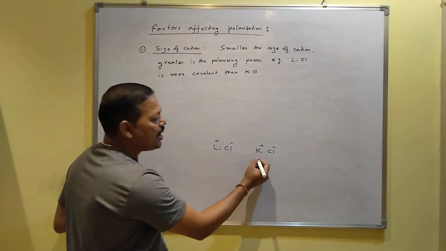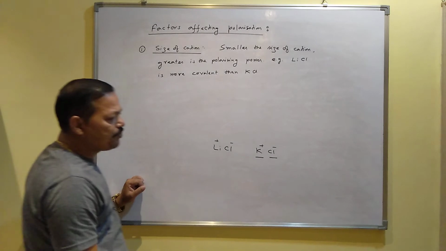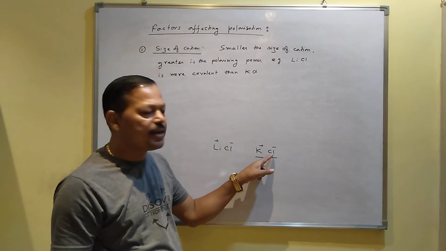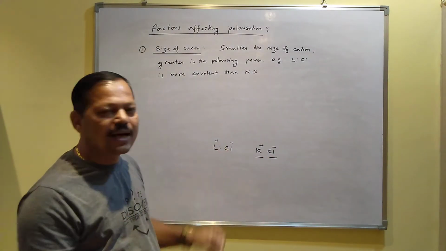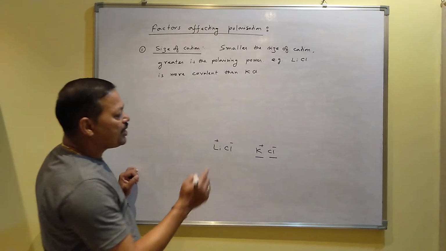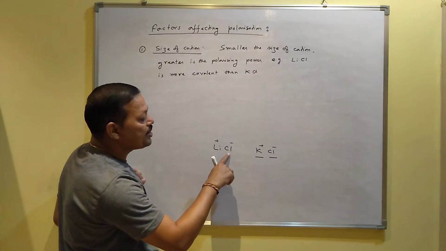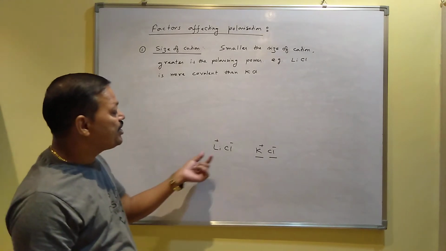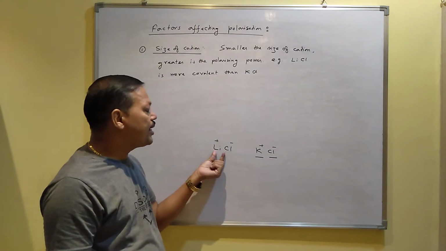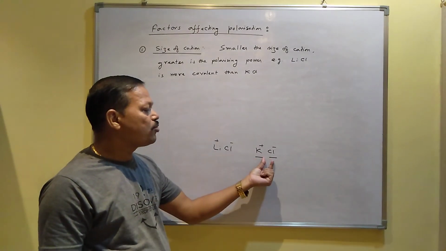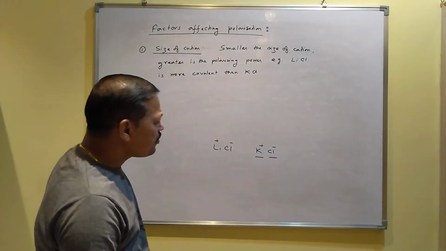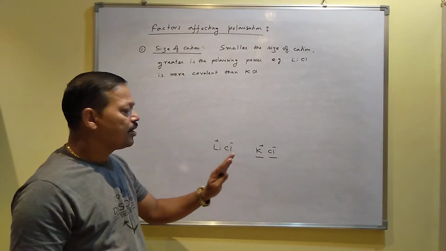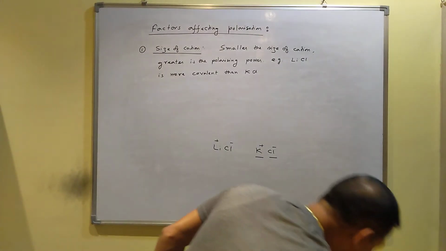In this case, the size of the cation and the size of the anion are almost the same, because you know the atomic number of potassium is 19 and the atomic number of chlorine is 17. So that is why their sizes you will get almost the same. But in the case of lithium chloride, chlorine's atomic number is 17, lithium's atomic number is only 3. That's why you will get the size difference. Lithium size is very small. So you may get some covalent character here, but you don't get covalent character here. So it depends on the size of the cation. As the size of the cation increases, there will be no covalent character. This is one factor.